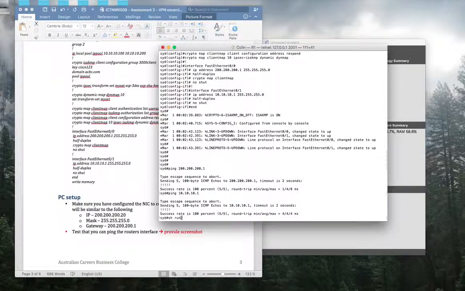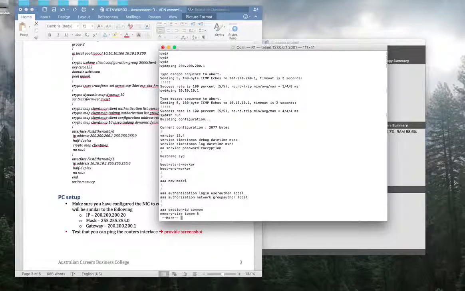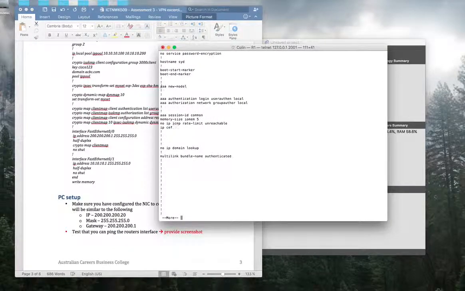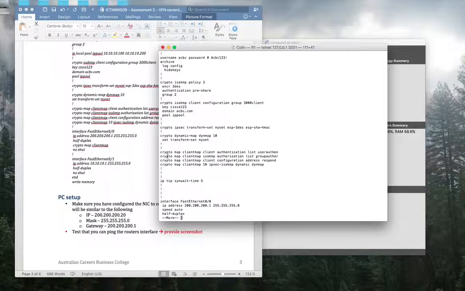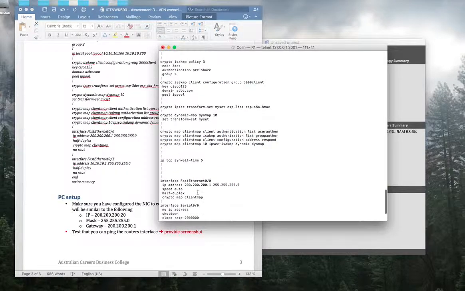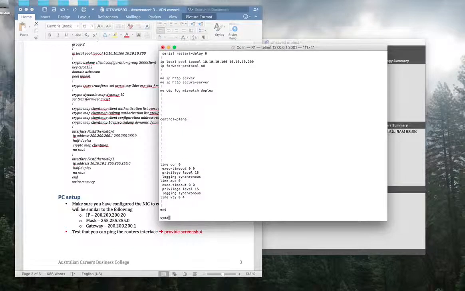When I type show run, you will see these settings, and you should double check that you correctly set up your router. Okay, this looks good. The interface settings are also good. The pool setup is also good. Alright, looks very nice.